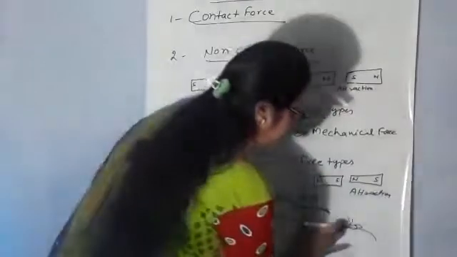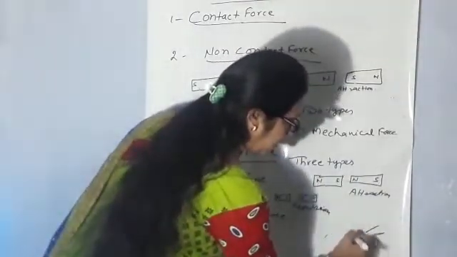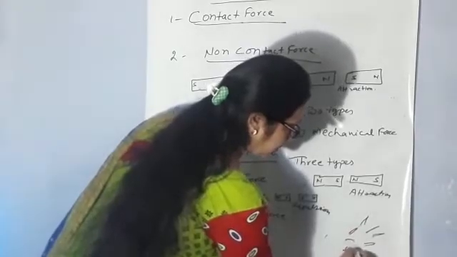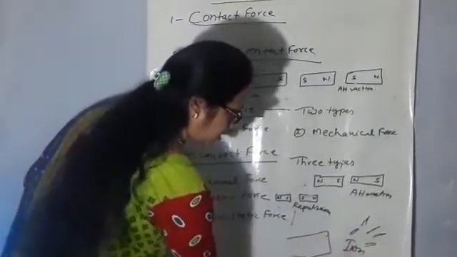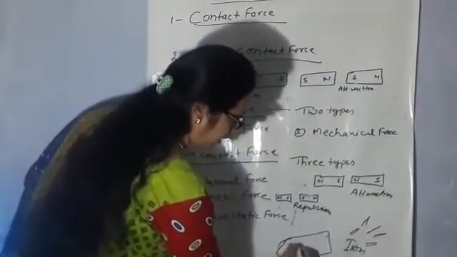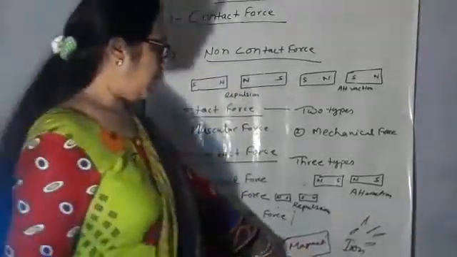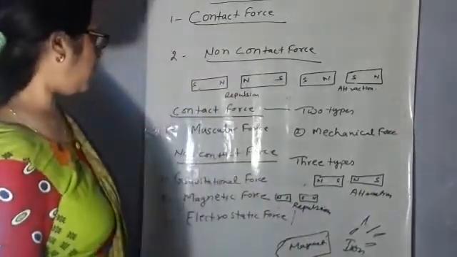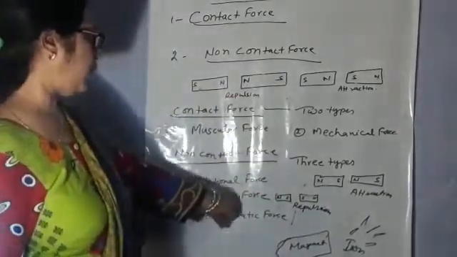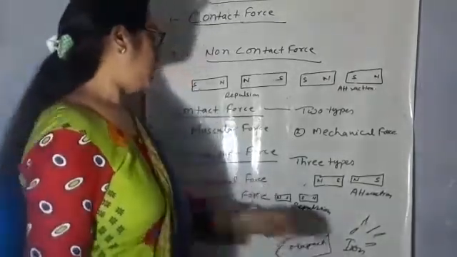For example, we have some iron nails at some distance from a magnet. What happens? The magnet will attract the iron. So by magnetic force we can remove the iron from the other things.